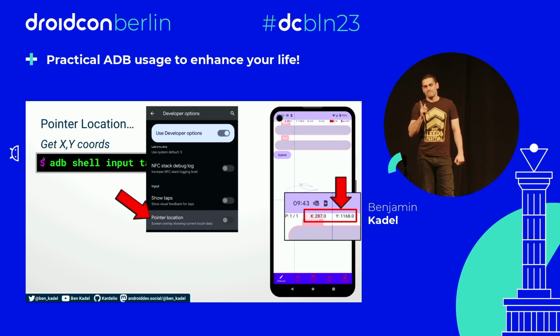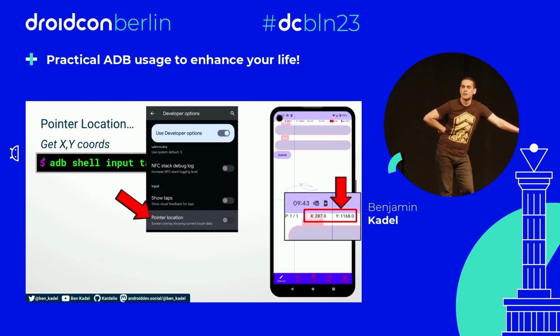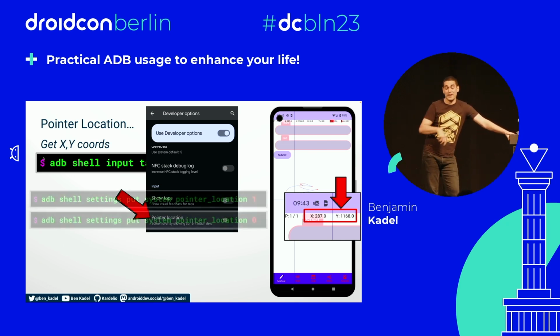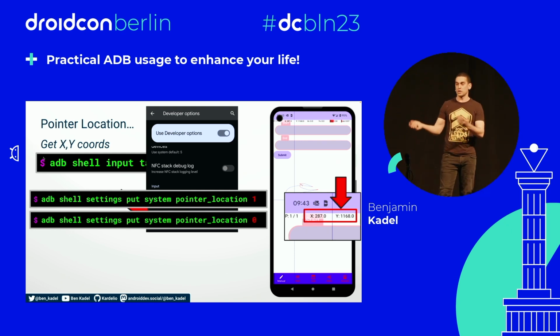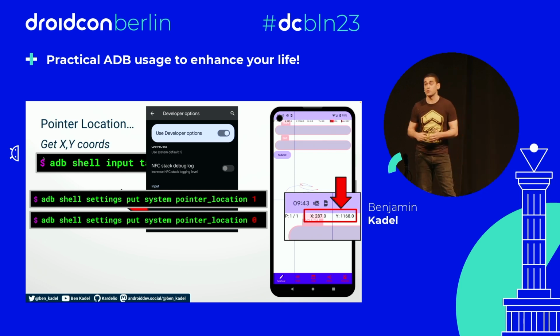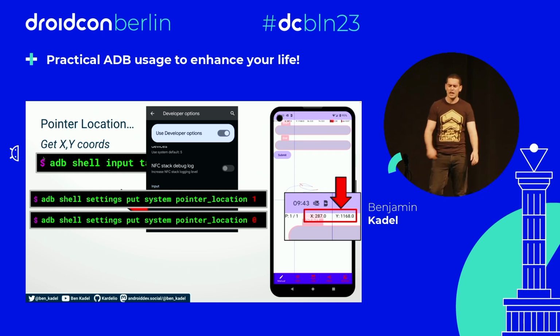Nice. There's a problem here still, though. Right? I had to touch my phone to go to the developer options to toggle on the pointer location. No. There's a better way. In fact, there's an ADB command for exactly that. This is a copy and pastable ADB command. I won't read it out. Pointer location 1 turns that setting on, and pointer location 0 turns it off. There's a bunch of other settings you can mess around with. I'll let you discover that on your own.